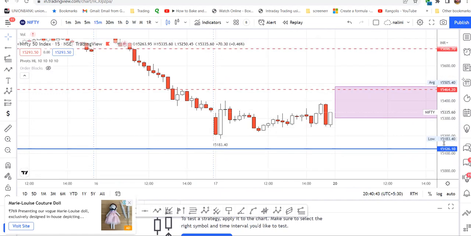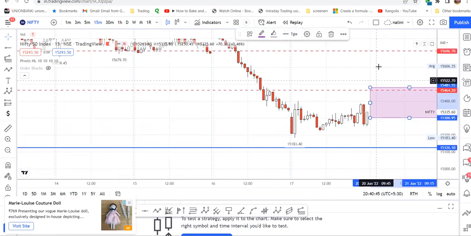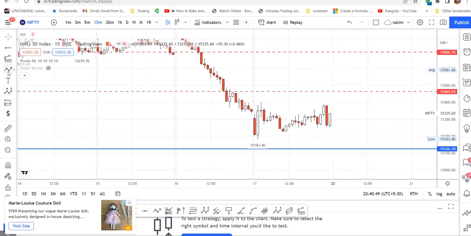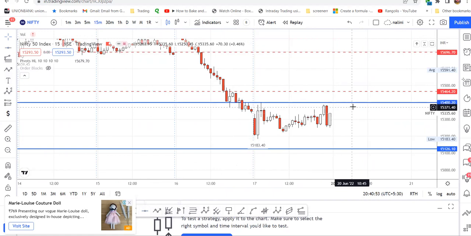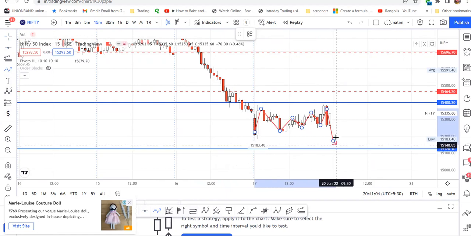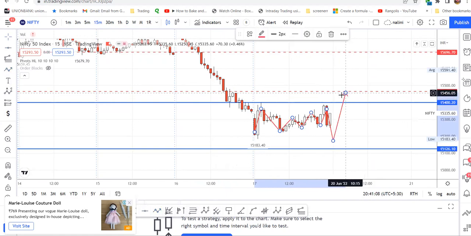It is a pause actually. This move can lead to something like this. It can come down and test this level.